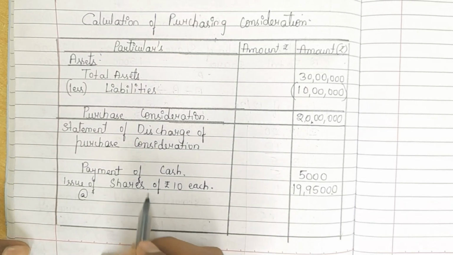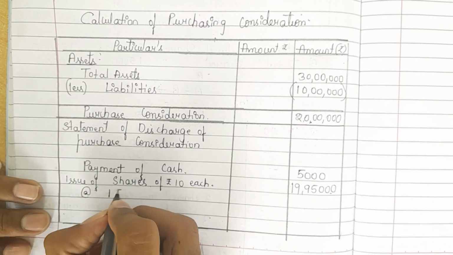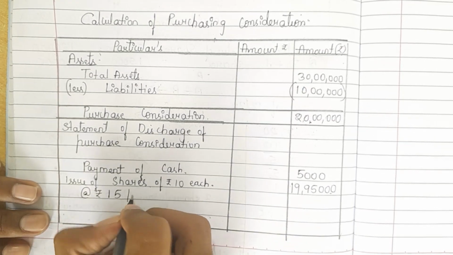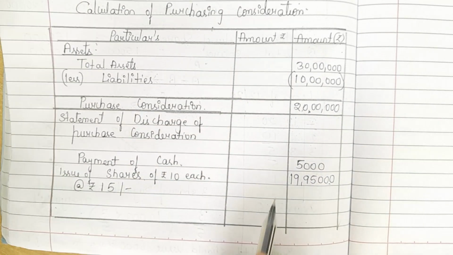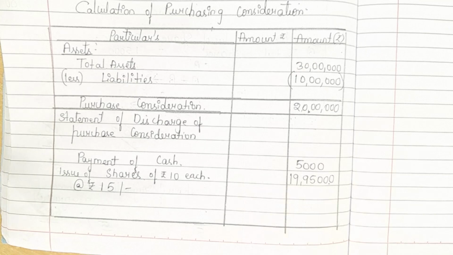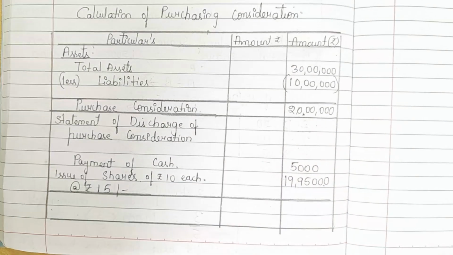So issue of shares of rupees 10 each at rupees 15. Have shown how to calculate that 15 rupees. So this is how they have discharged the purchase consideration. Now see the question, last question.